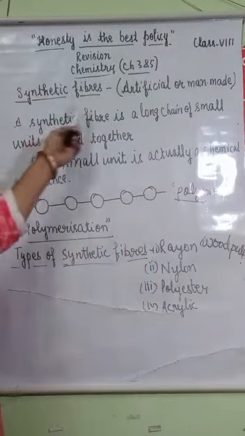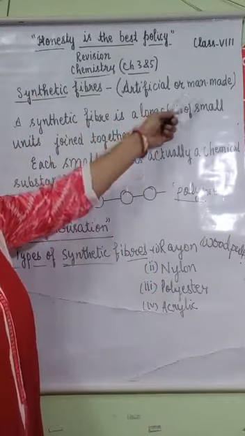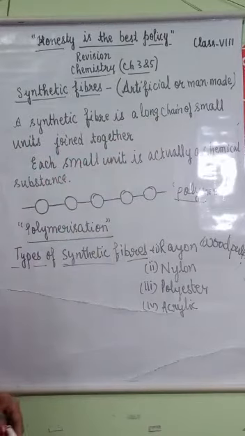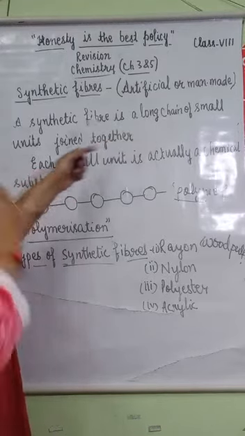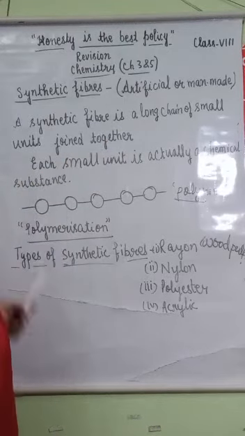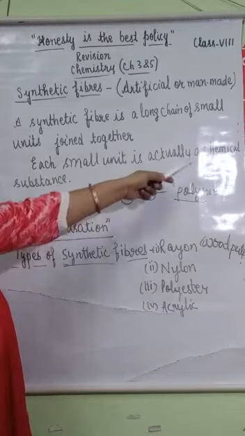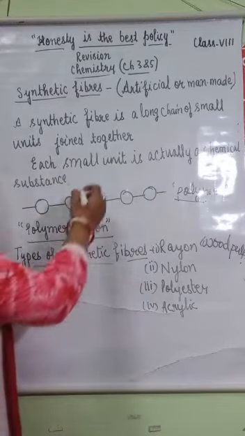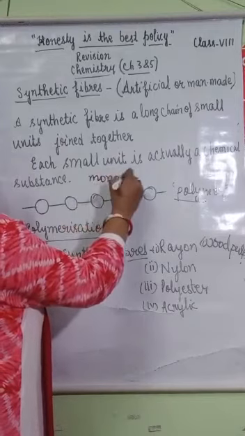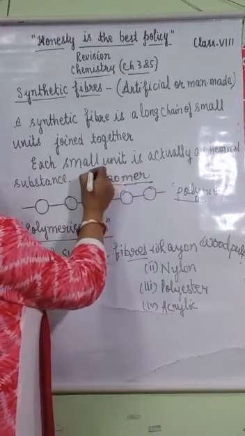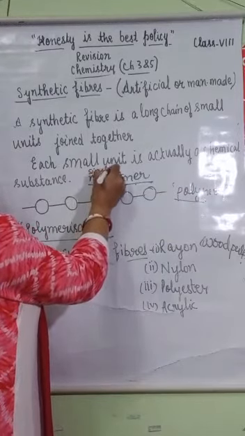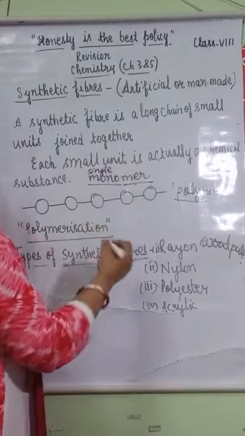Synthetic fibers are also known as artificial or man-made fibers because they are made using chemicals and it is prepared by man. A synthetic fiber is a long chain of small units joined together, and each small unit is actually a chemical substance that is called monomer. Monomer is made up of two words, mono and mer. Mono means single or one and mer means unit or part or molecule.